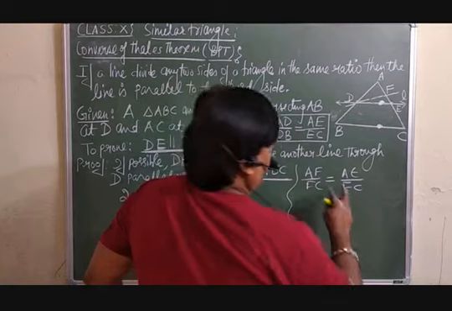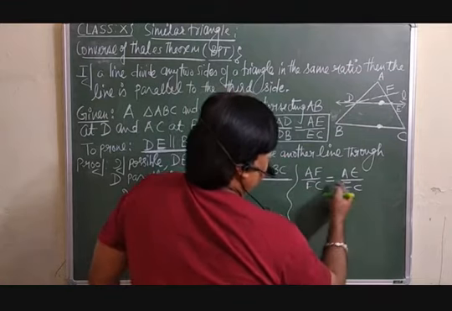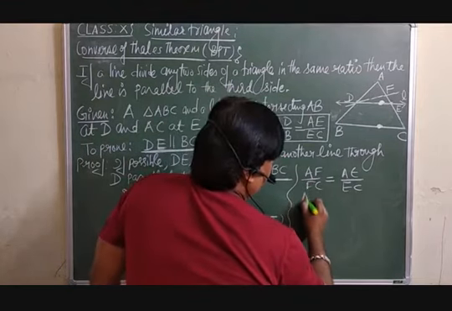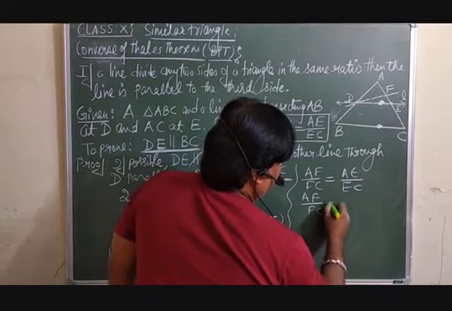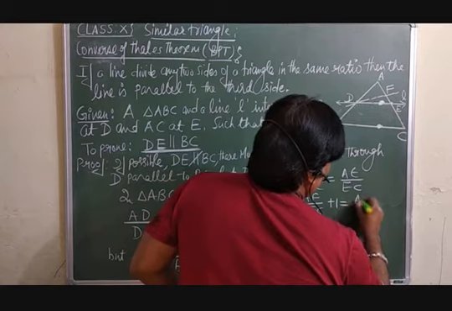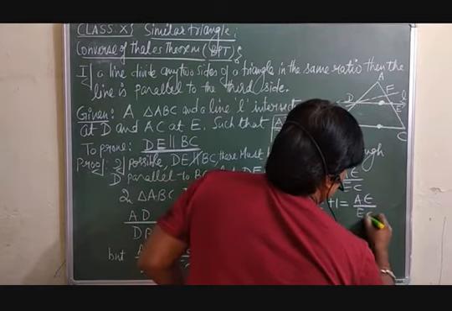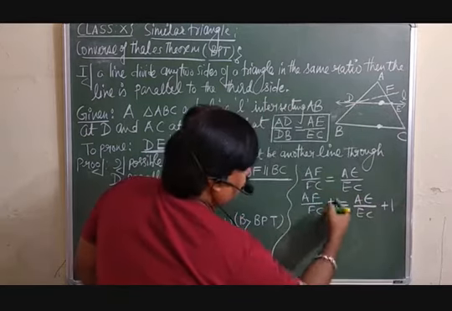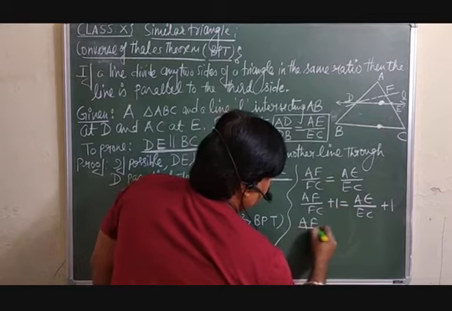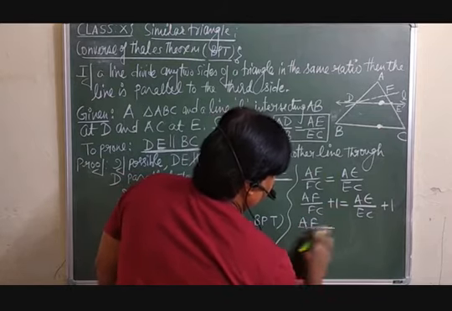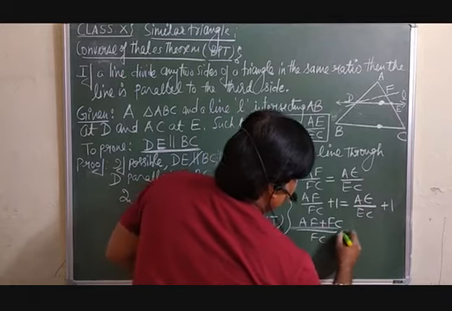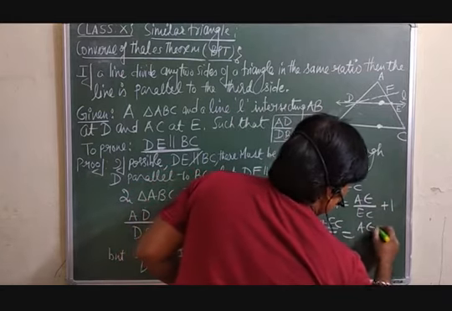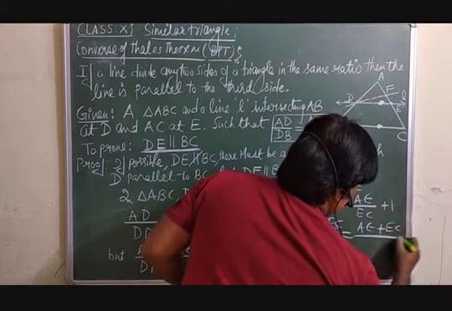Now the same operation can be done on both sides. We can add 1 to both sides. So AF over FC plus 1 is equal to AE over EC plus 1. Here you will get AF plus FC over FC, and this is also AE plus EC over EC.